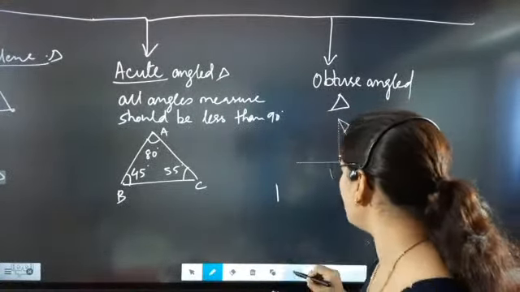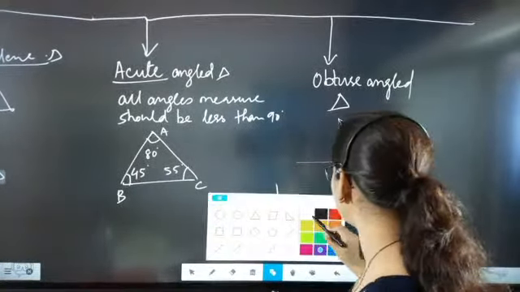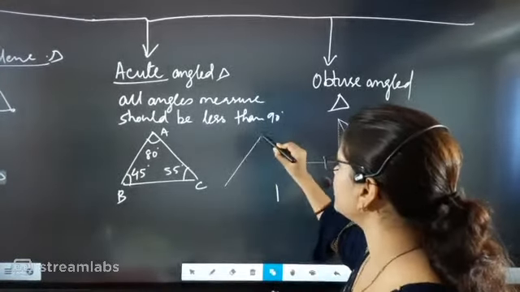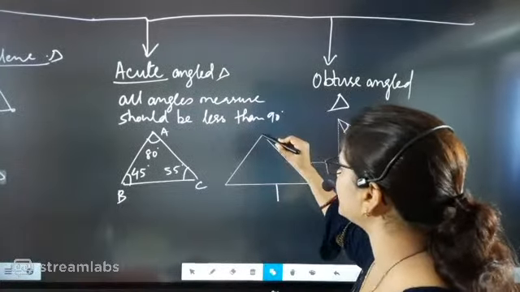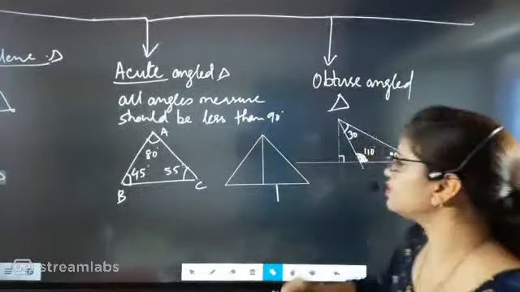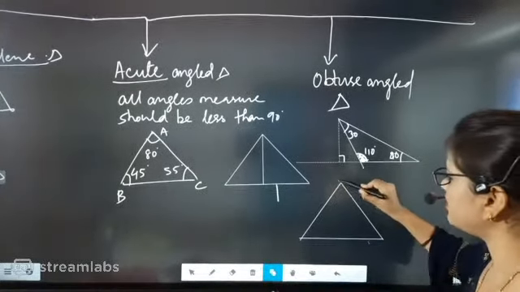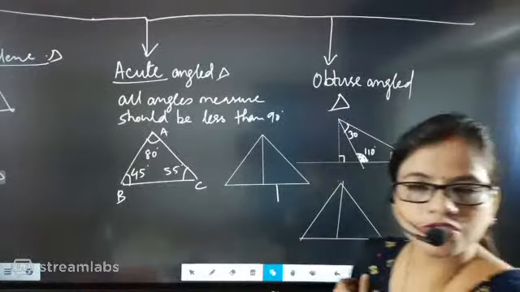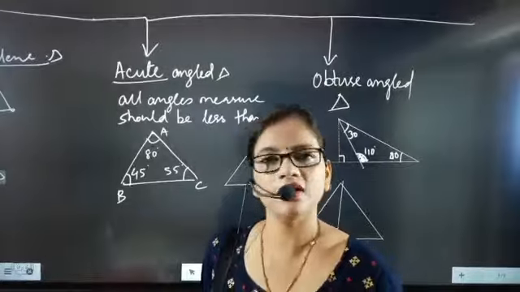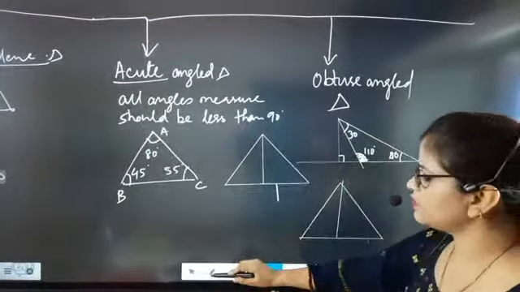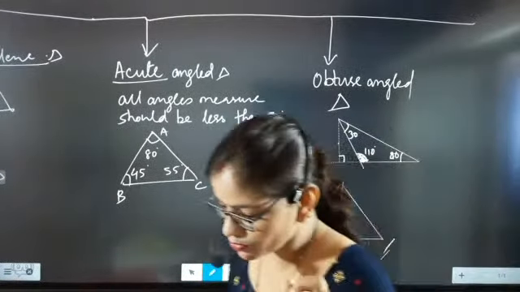Like in an equilateral triangle, when we are drawing it, then definitely, beta, just one minute beta, I selected the wrong color. Now look here, in an equilateral triangle, the altitude we are going to draw will be inside. In an isosceles triangle also, the altitude or height will be inside. Okay, in an acute angle triangle also it will be inside. In a scalene triangle also the height will be drawn inside only. But in an obtuse angle triangle, the altitude or height is drawn outside the triangle. Okay, so that is the most important part.